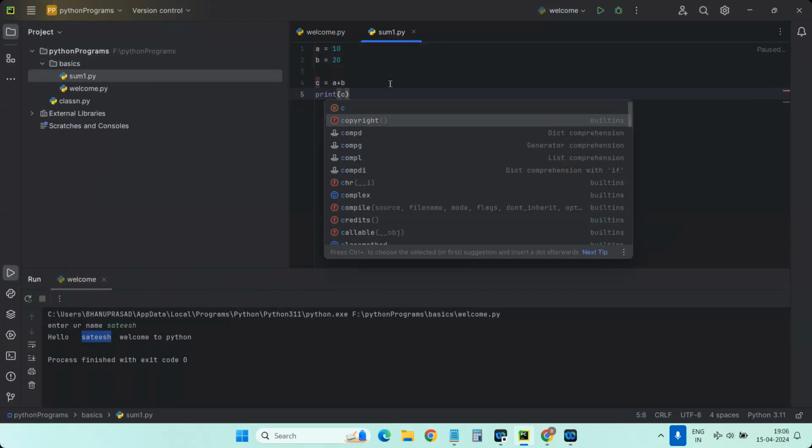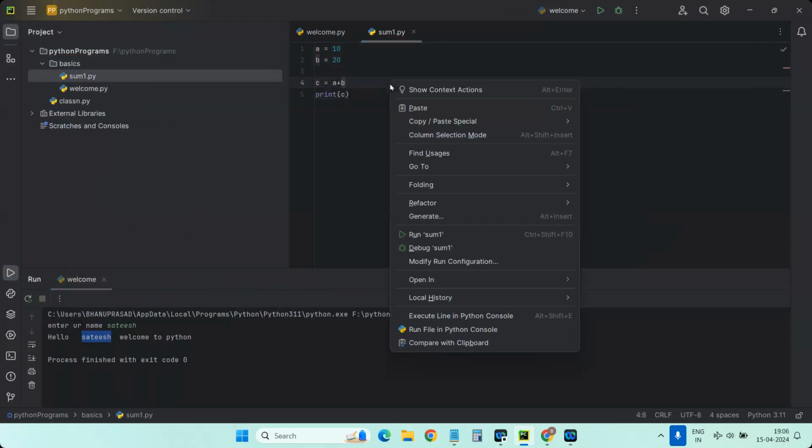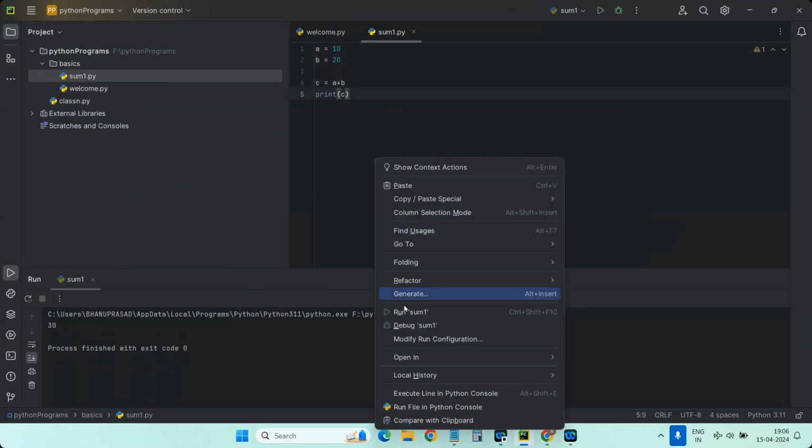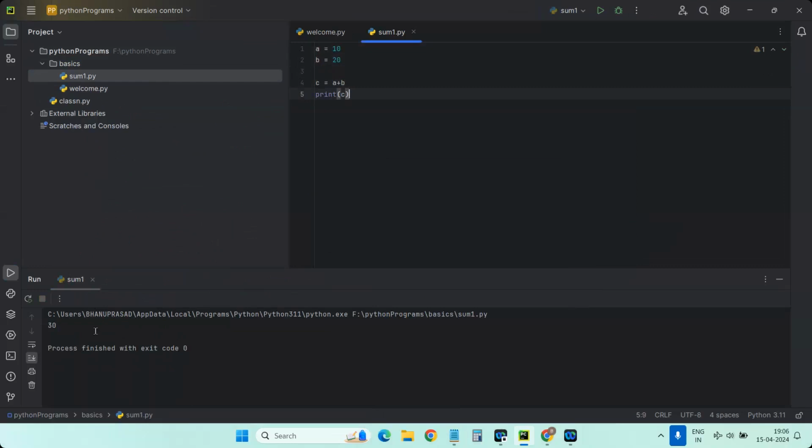Okay, simply. But the only disadvantage of this approach is that any number of times you run, you will get 30 only. You can run one more time, you will get 30 only. It doesn't give another value because the values are fixed. But if you want to try and error yourself from your code itself, then we can change this particular program to dynamic inputs with the input statement. So I'm doing another example.